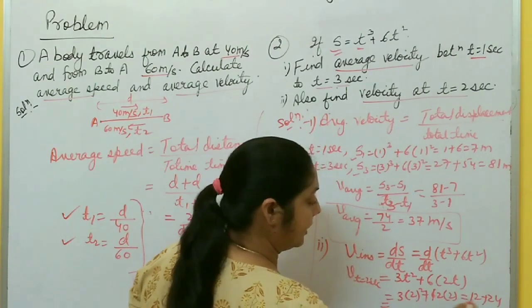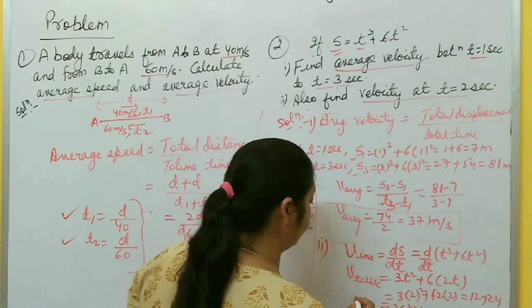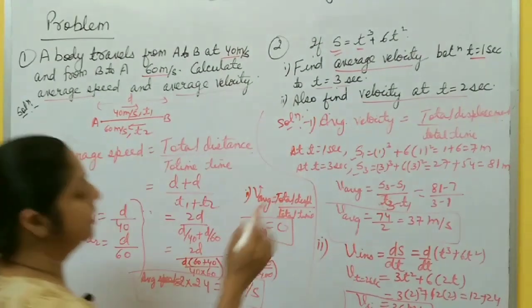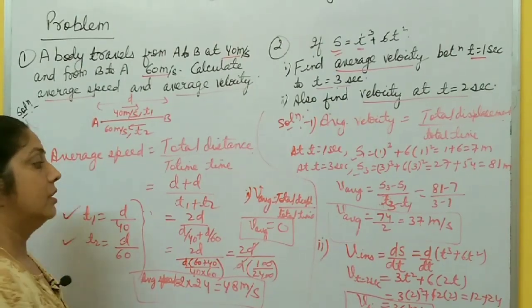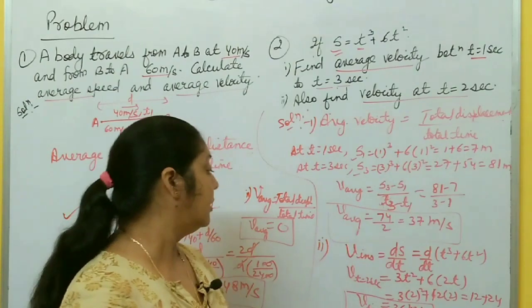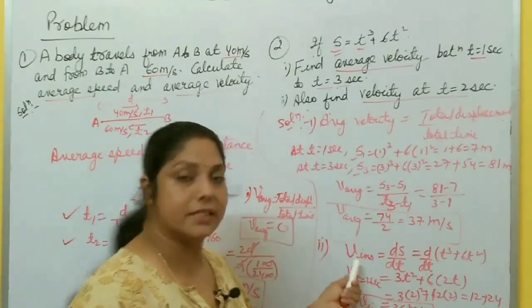In this way you get the value 636 meter per second. This is instantaneous velocity at what time? T equal to 2 seconds. So to calculate average velocity, you have to calculate total displacement. To calculate velocity at a particular time, you have to calculate instantaneous velocity.